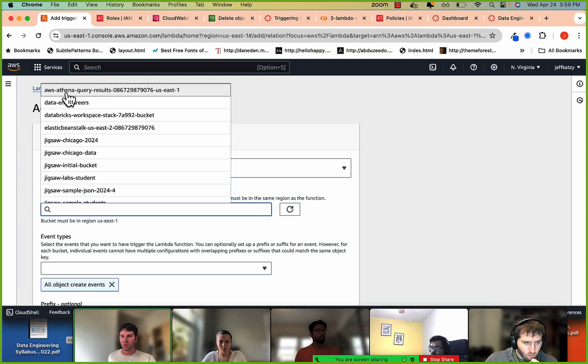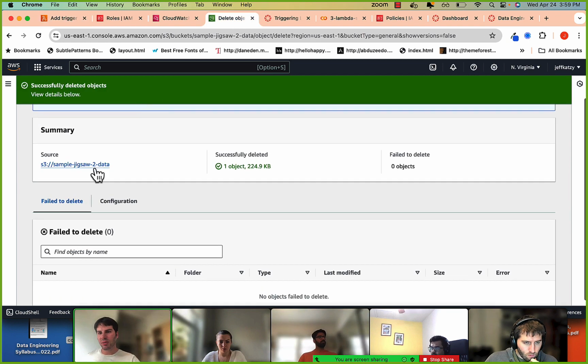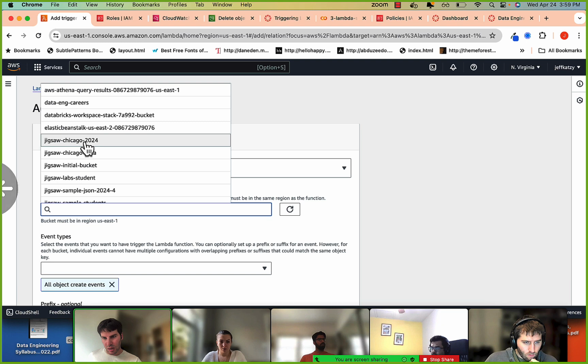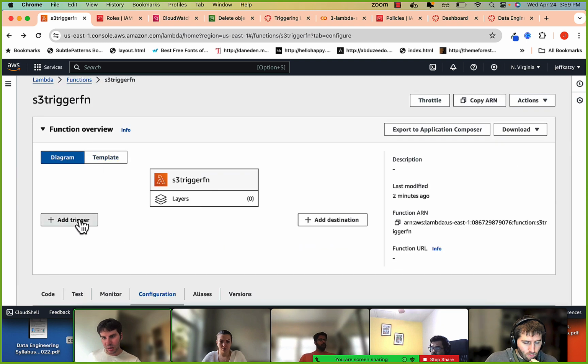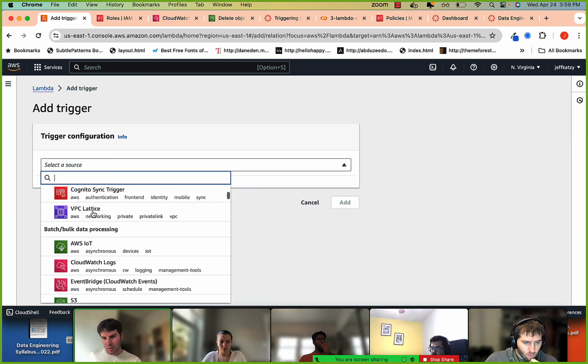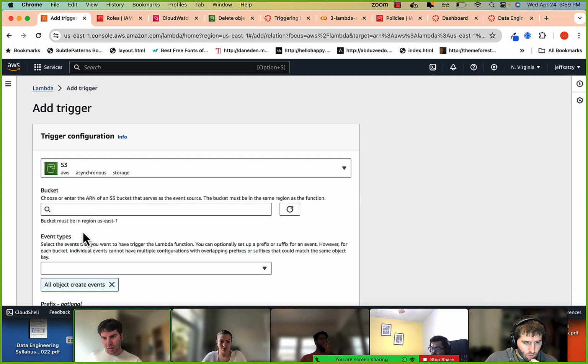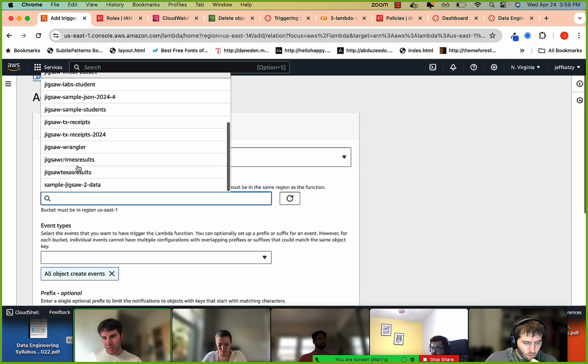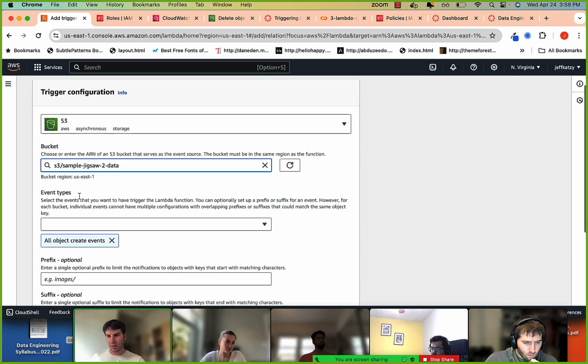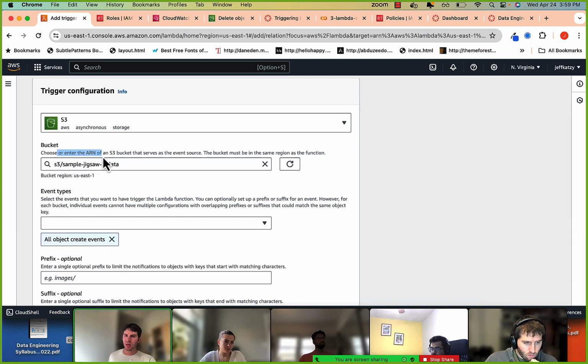It lets you choose one of your S3 buckets. For me, it's going to be this one, sample jigsaw 2 data, the beautifully named S3 bucket. I did it again. Let's do this. Click on S3, and then click on bucket, sample jigsaw 2 data. Basically we're saying this is the bucket that serves as the event source.